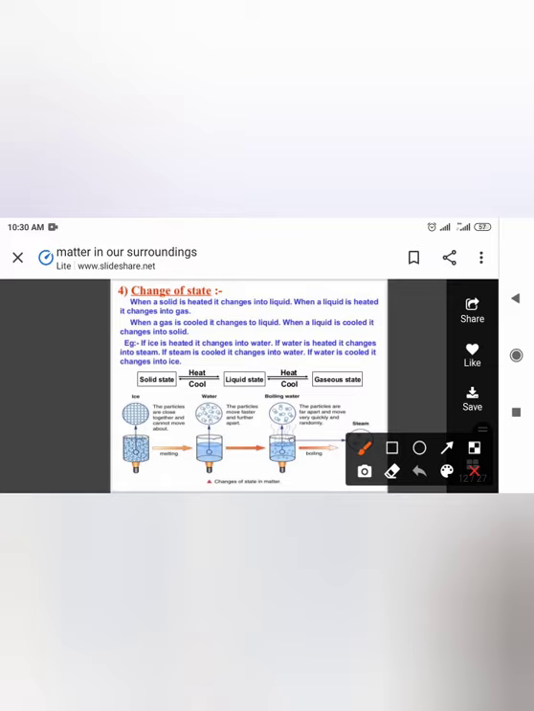How does matter change state? When a solid is heated, it changes into liquid. When a liquid is heated, it changes into gas. So what happened? Solid is heated, liquid state; liquid is heated, and then gaseous state. Gas is cooled, liquid state; and liquid is cooled, solid state.